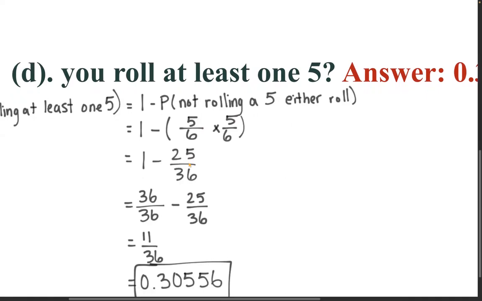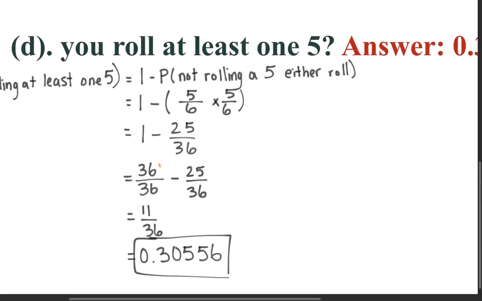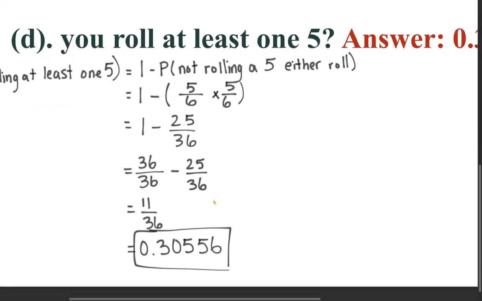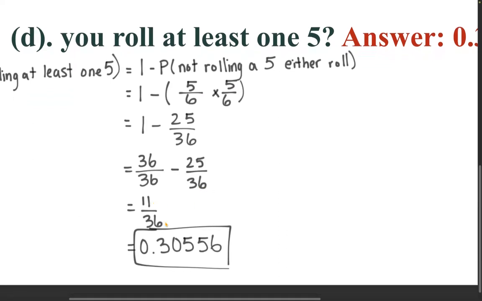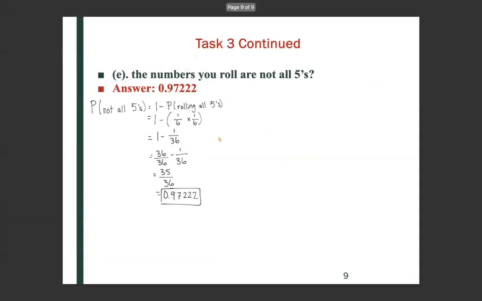So 1 minus 25/36, well, if I'm doing this by hand, you want a common denominator, so 1 is equivalent to 36/36, and then minus 25/36, you get 11/36. Which is equivalent to 0.30556, which matches our answer.